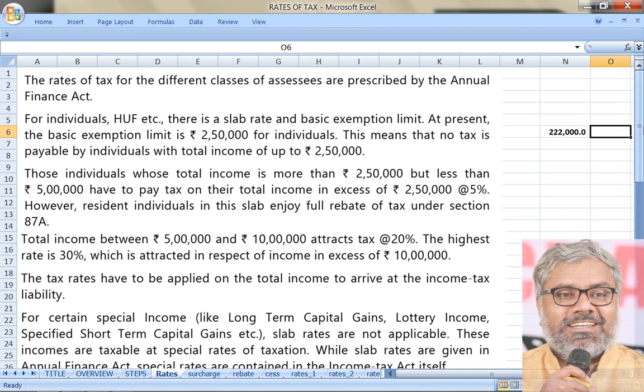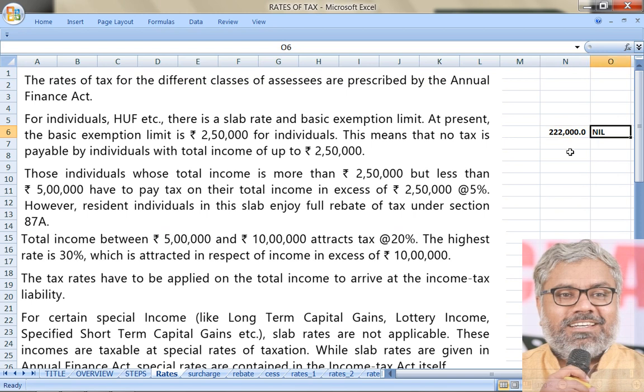Question comes, is there anything that is taxable? What is going to be the tax liability? Simply nil, because there is no tax applicable for incomes less than 2,50,000. So basic exemption limit is 2,50,000.